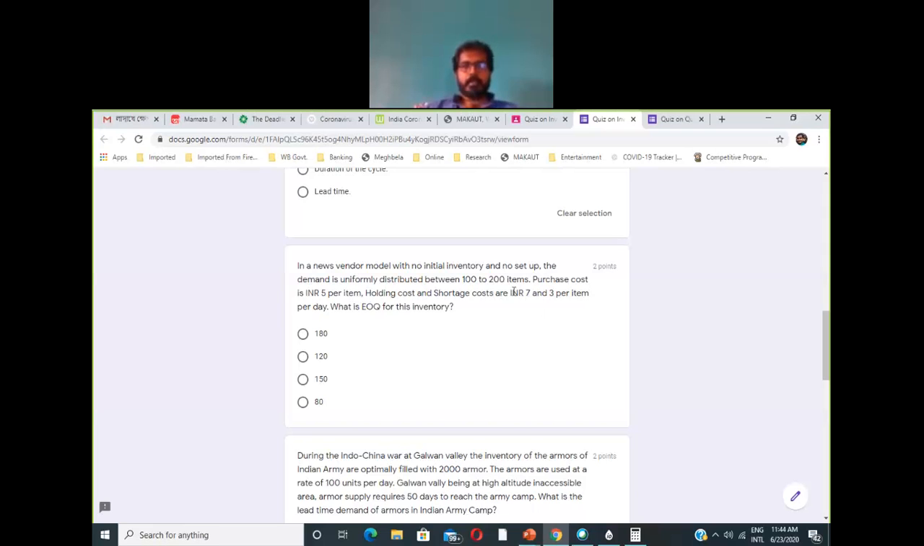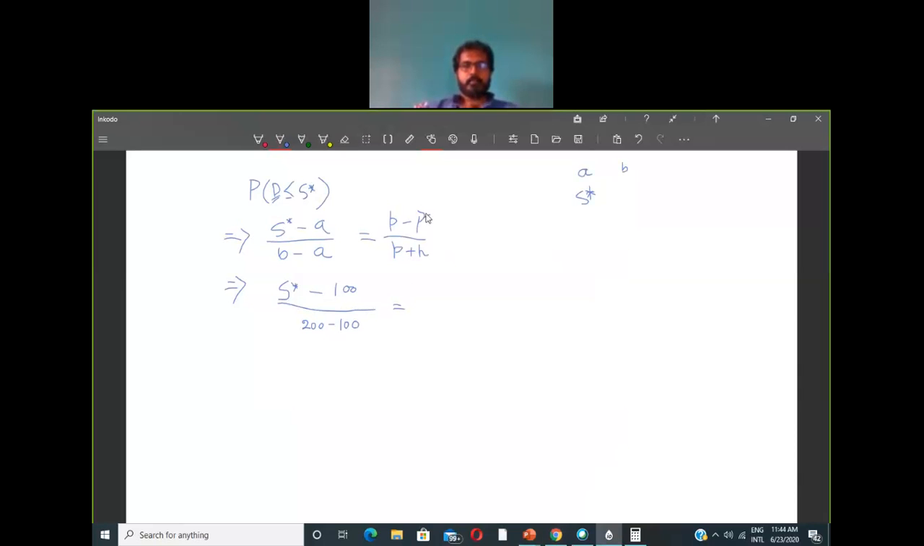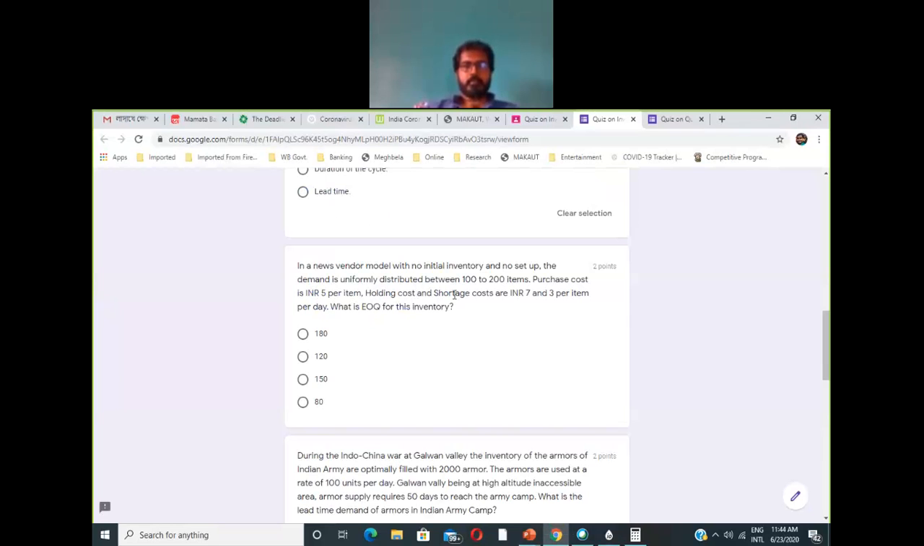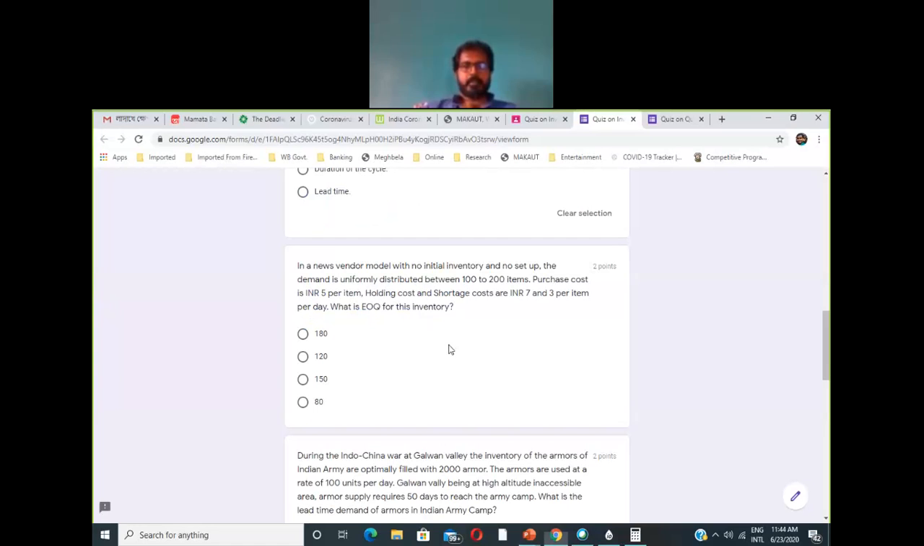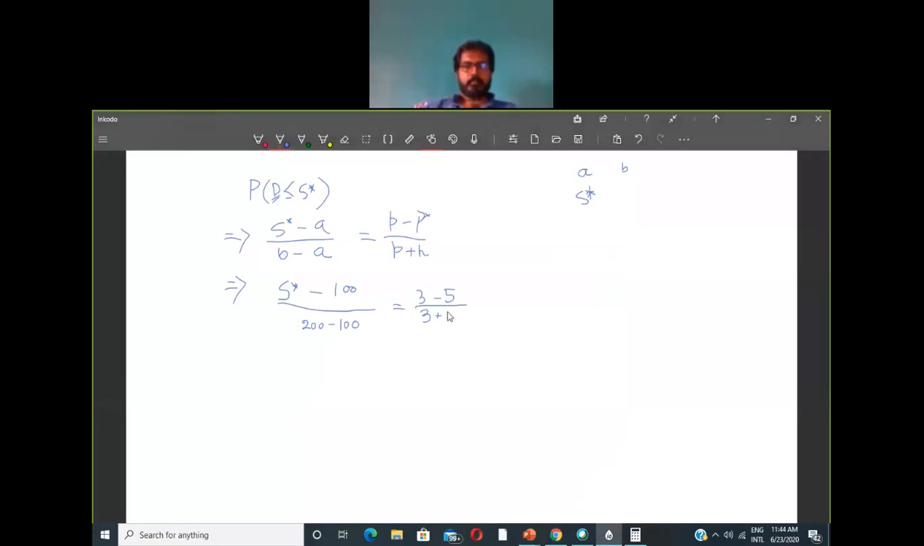Okay, and here, if you look at the purchase cost, it is INR 5 per item. Purchase cost is denoted by capital P, so we will have 5 over here. Small p was the shortage cost, and the shortage cost is 3 per item per day, so that is 3, and here is also 3. Okay, and the holding cost is 7 per item, so holding cost is 7. So this is what you got.